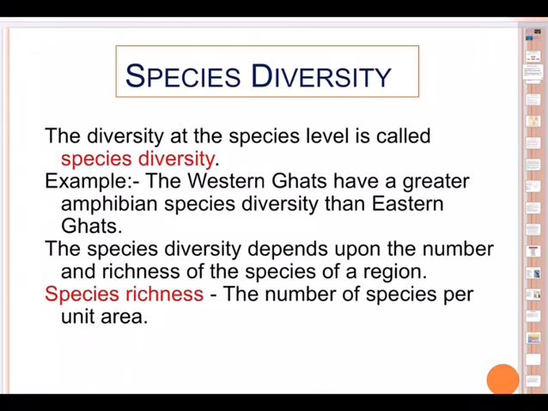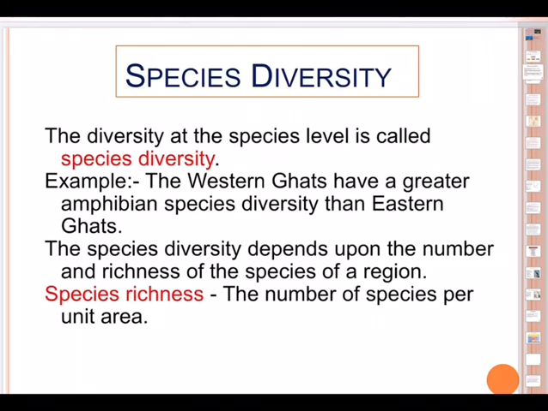Now we move on to species diversity. Species diversity is the variety in the number and richness of the species in a region. The number of species per unit area is called species richness, and the number of individuals of different species represents species evenness or species equitability.